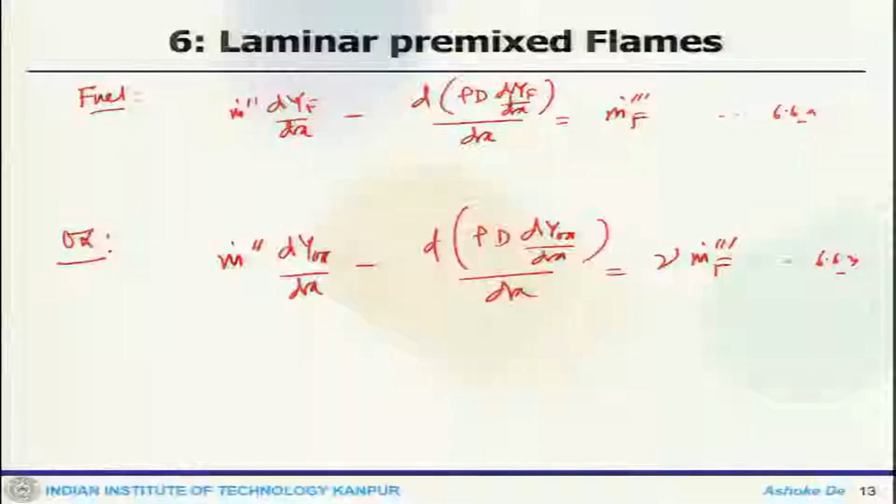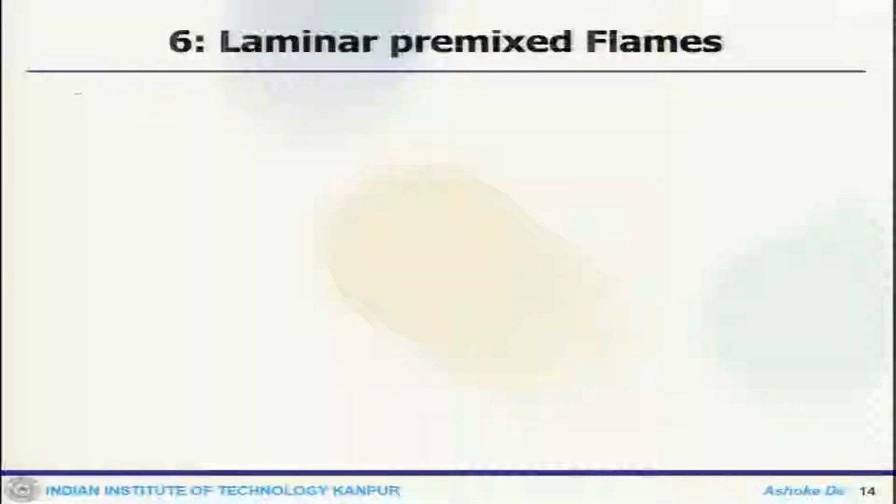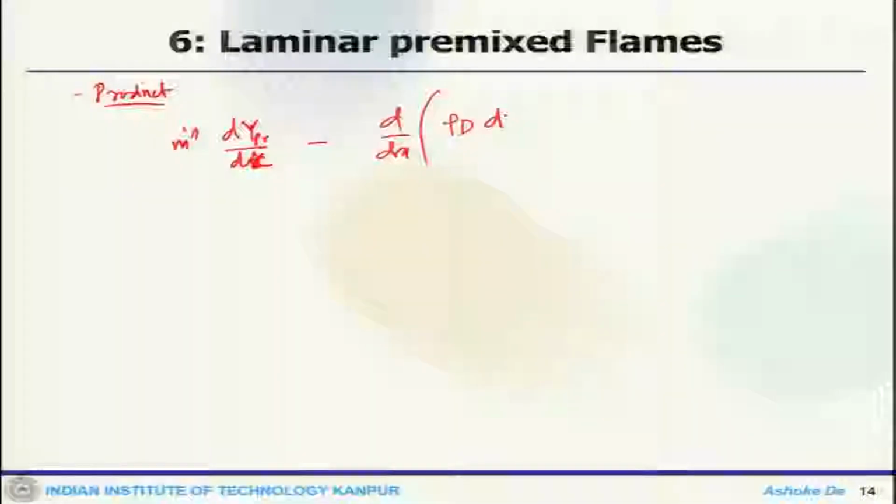Now, similarly, we can write for the products. So, this would be d(m dot Y_product)/dx minus d/dx of rho D dY_p/dx equals minus (nu plus 1) m dot triple dot f.